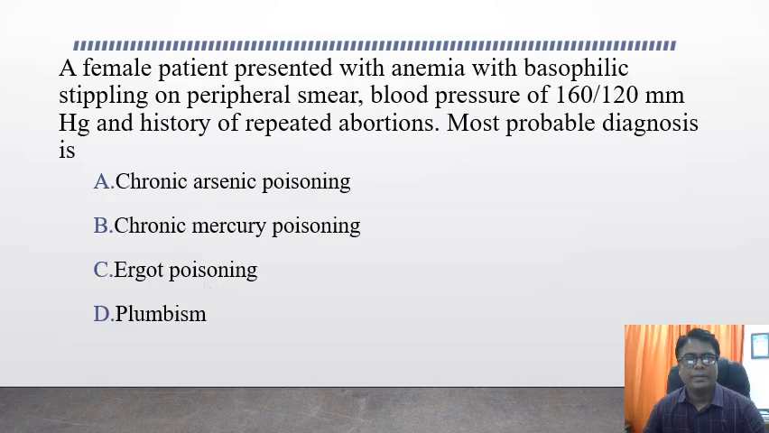A female patient presented with anemia with basophilic stippling on peripheral smear. The blood pressure is 160/120 mm of Hg, and there is a history of repeated abortion. The most probable diagnosis is chronic arsenic poisoning, chronic mercury poisoning, ergot poisoning, or plumbism. The answer for this question is also very clear cut. That is plumbism, that is chronic lead poisoning. Plumbism is also known as Saturnism.